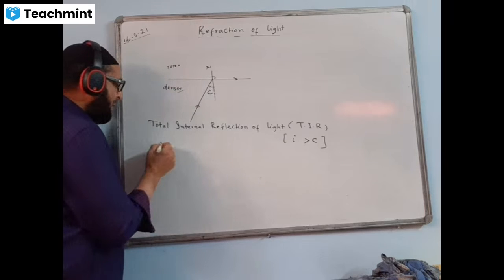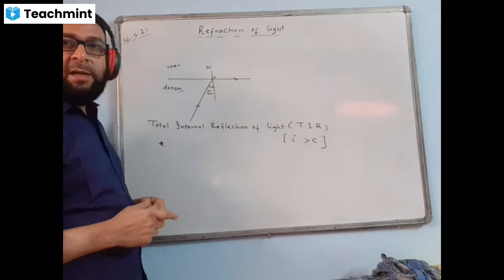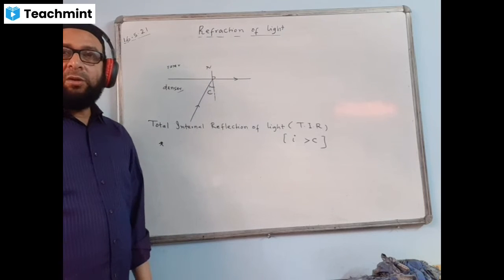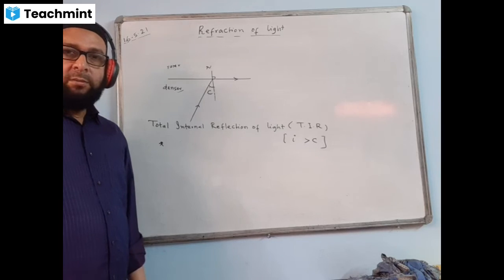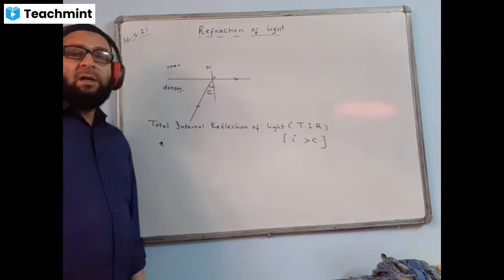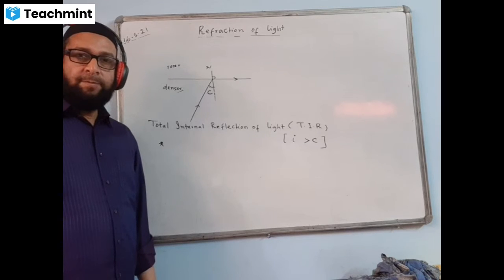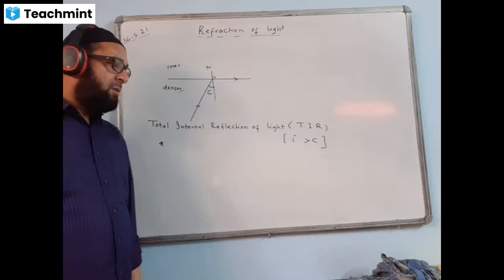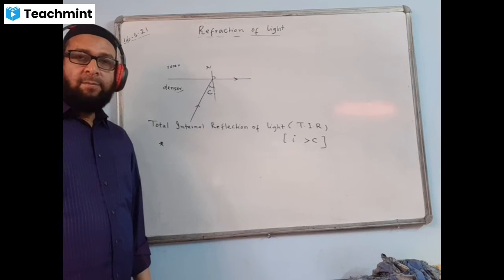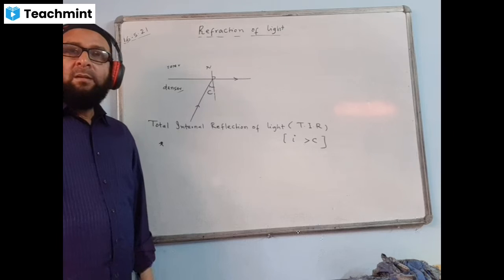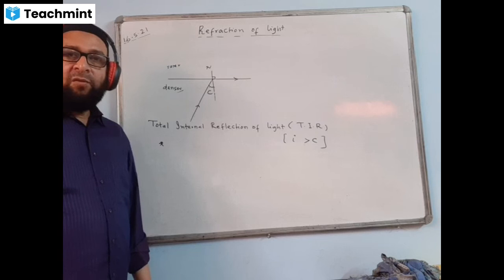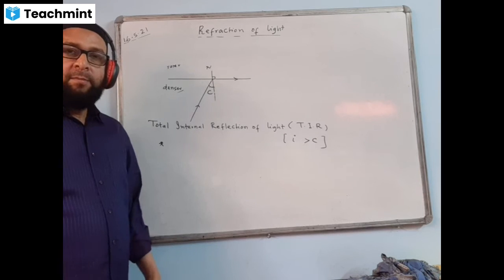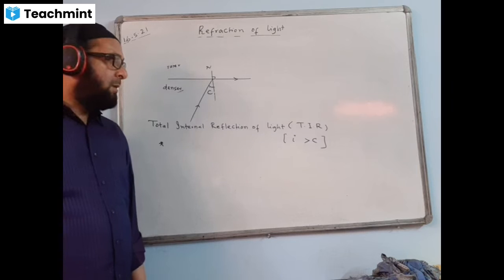Okay. Put an asterisk below and write down: TIR is so-called total because in such reflection there is no loss of energy.